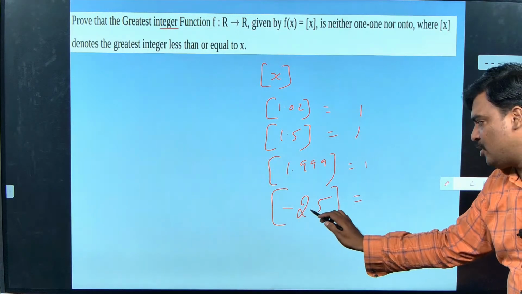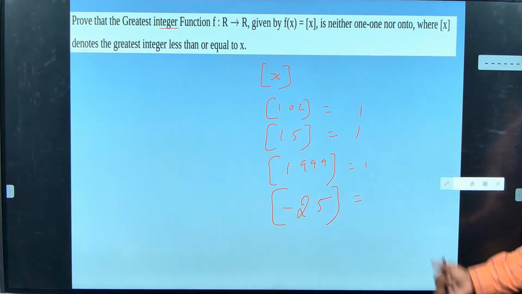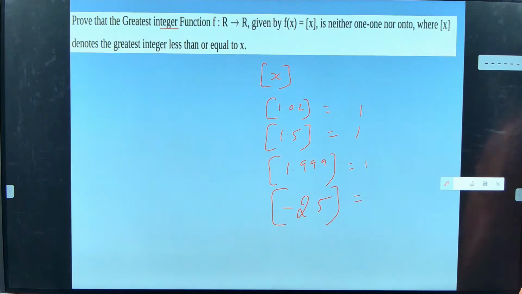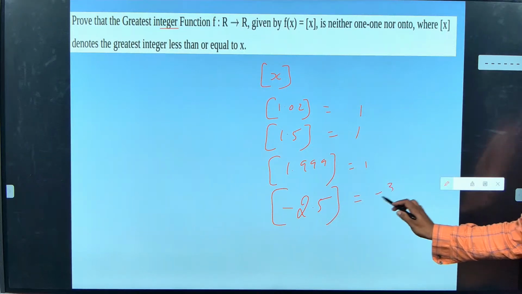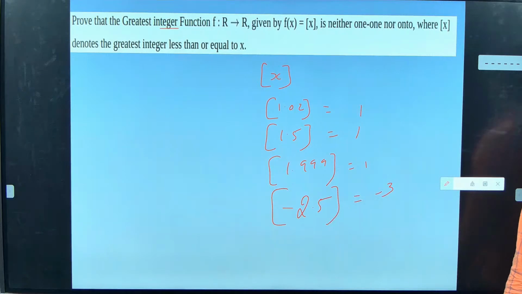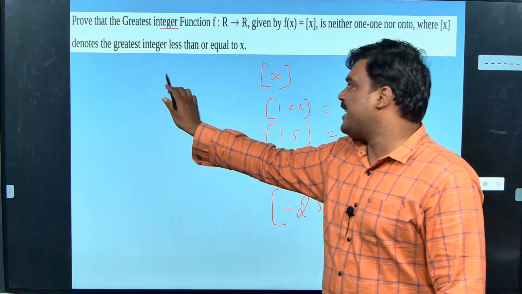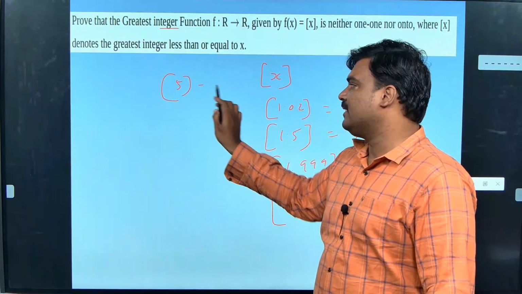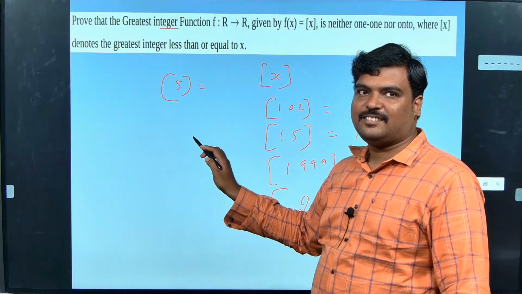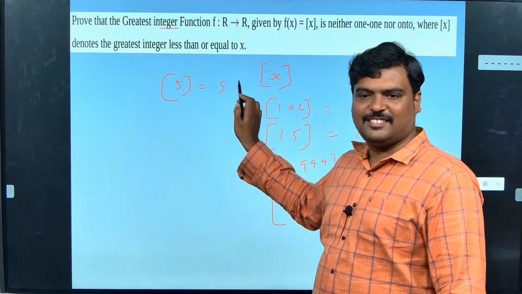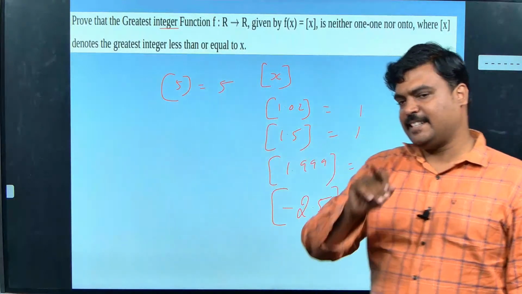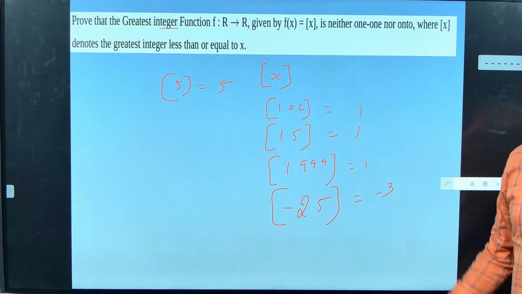See, minus 2.5 is an input of the function. What will be the output? Minus 3. Minus 3. Deva, are you getting why it is minus 3? Yes, sir. Deva, the question is to you. 5. What is the output? 5. Even if it is already an integer, I have no problem. I will give the same integer. Are you getting this, guys?